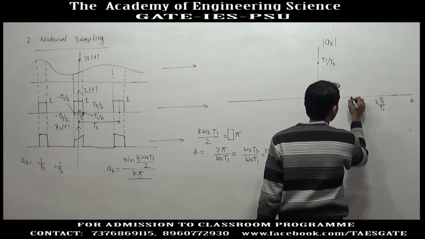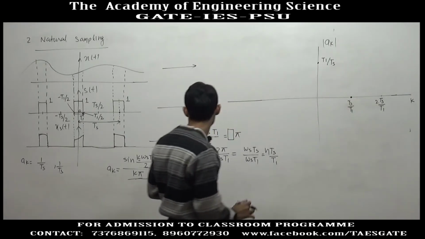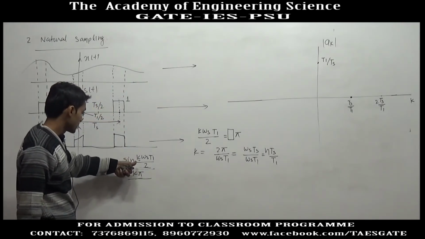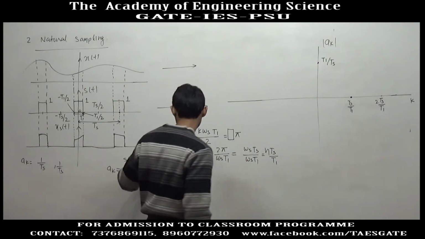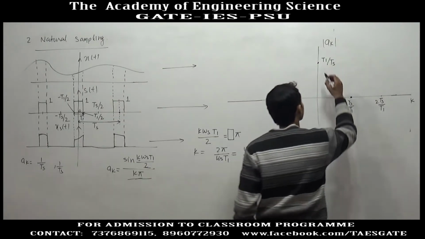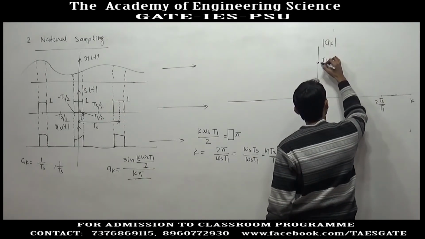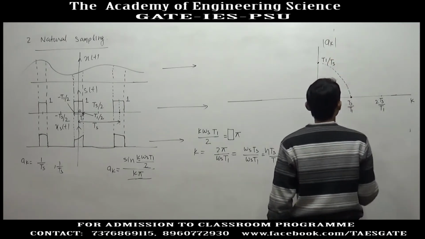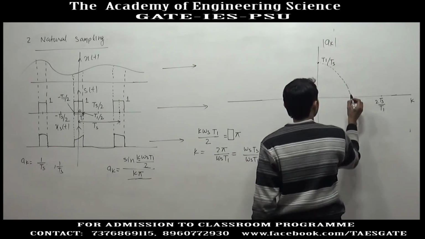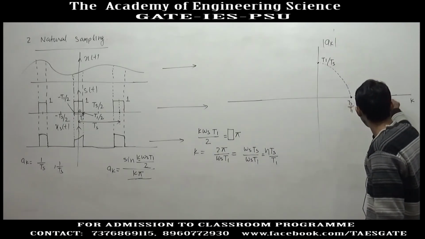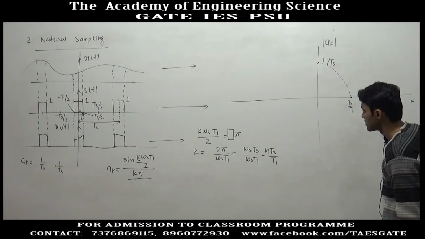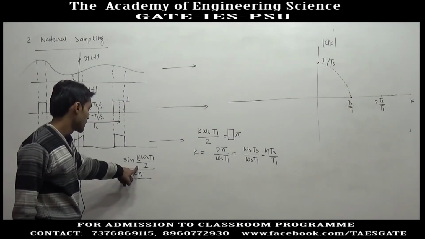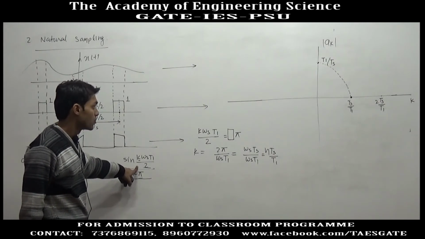Now, if we plot this, starting from k equal to 0 in this formula, and you increase k, suppose k is continuous, you will get an envelope like this. This is 180 degrees, and if you put k equal to 2 Ts by T1, you will get 2 pi.